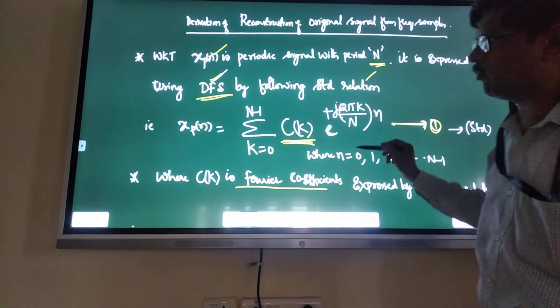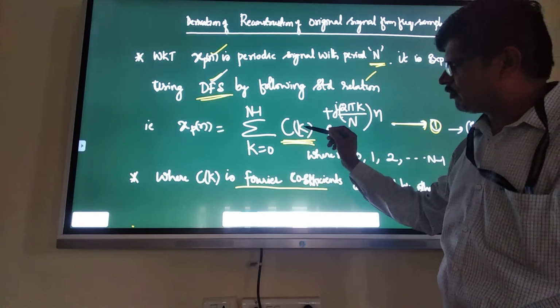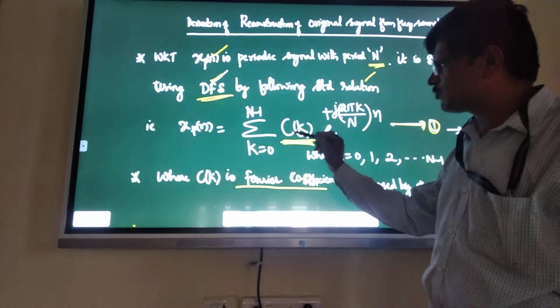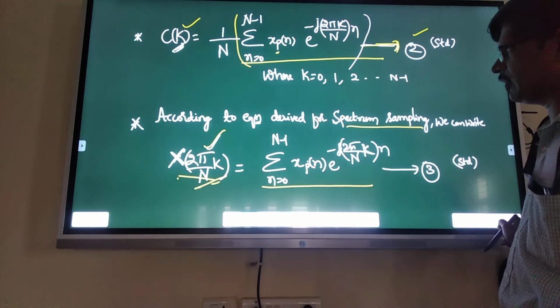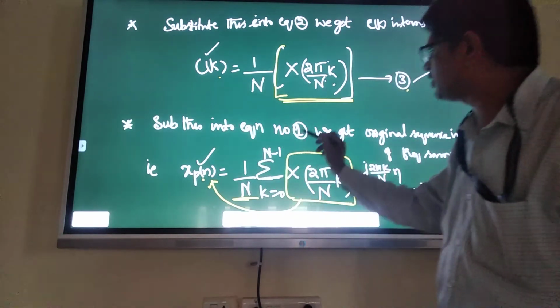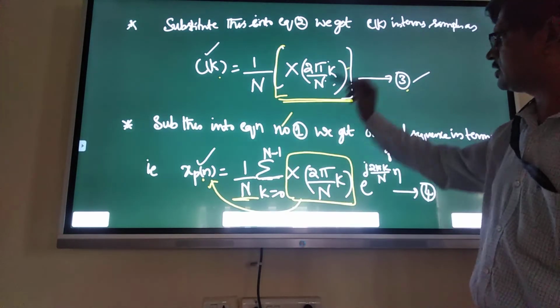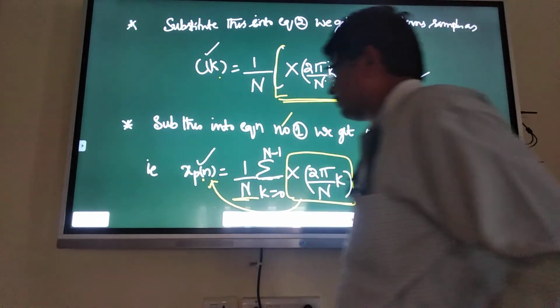Using this DFS, in terms of frequency samples I want. C of k in terms of frequency samples I have got. Substitute the C of k from those samples. What will we get? I know C of k in terms of samples. Substitute this into equation number 1. We get the original sequence in terms of samples like this.